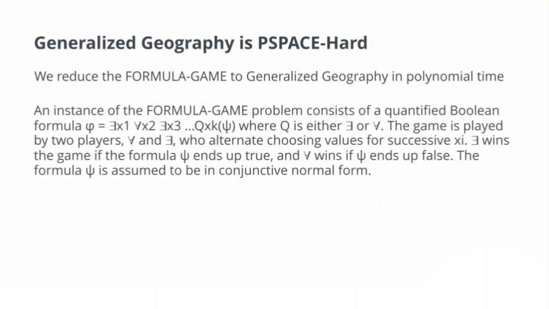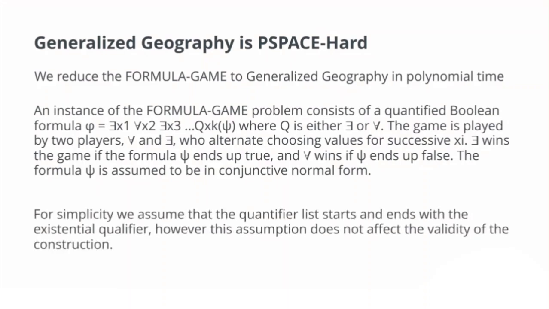An instance of the formula game problem consists of a quantified Boolean formula. The two players in the game alternate choosing values for successive variables of x. Player 1 wins the game if the formula ends up true, and player 2 wins if it ends up false. The formula is assumed to be in CNF form. For simplicity, we assume that the quantifier list starts and ends with the existential quantifier. However, this assumption does not affect the validity of the construction.